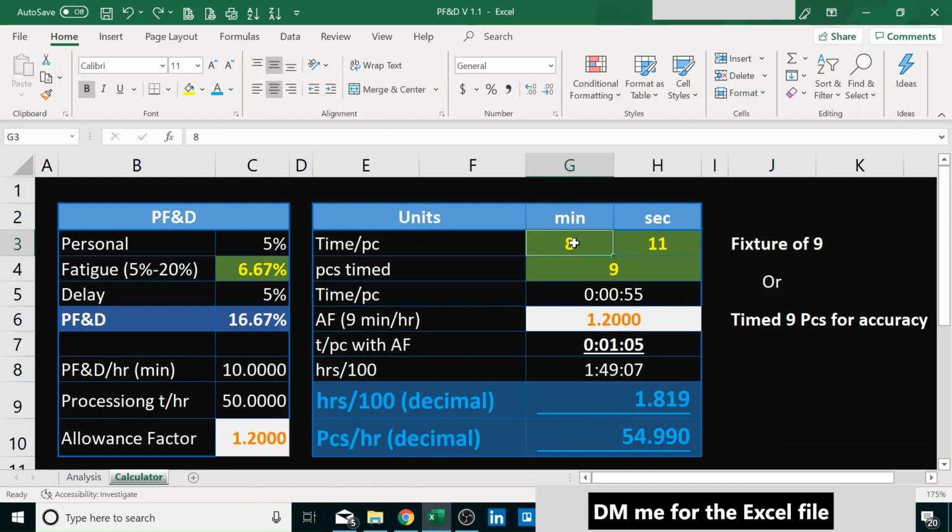The user entry cells are going to be yellow fonts and green background. That's easy to spot. And usually the tab will say calculator. Everything else will be locked just to ensure that nobody messes with the formula by accident.